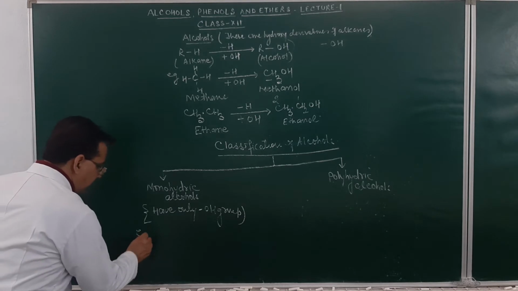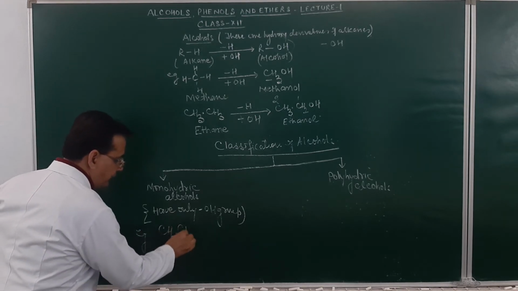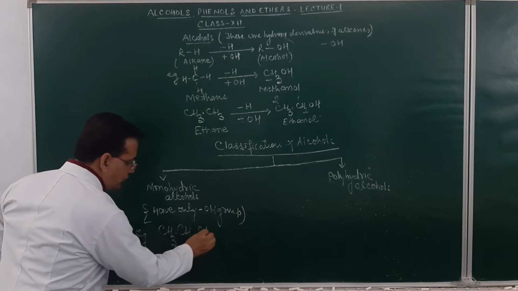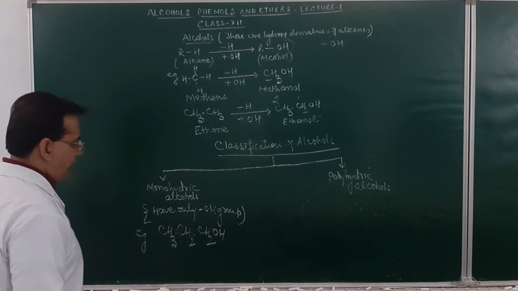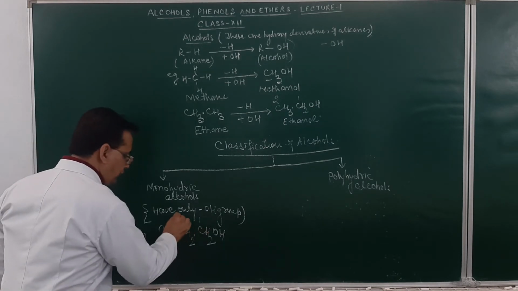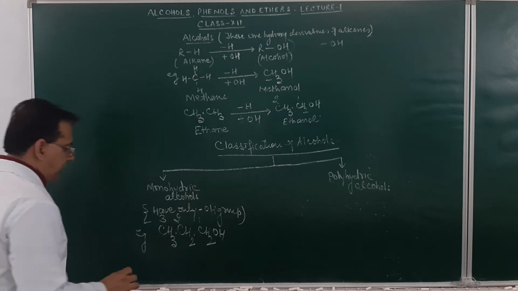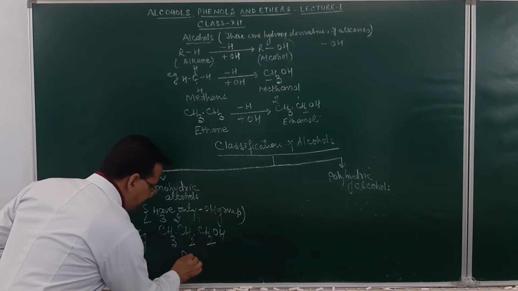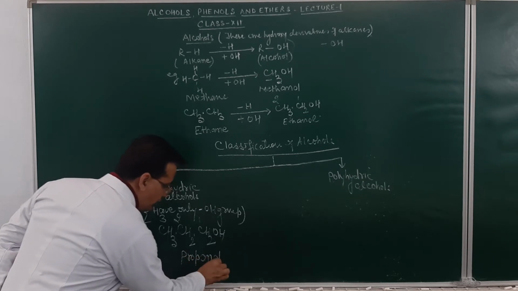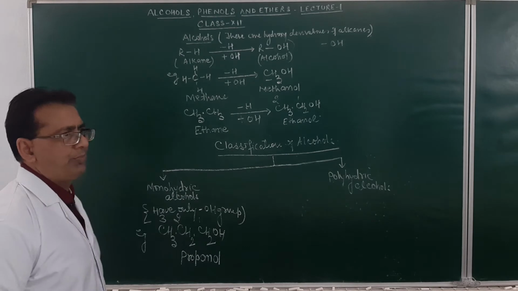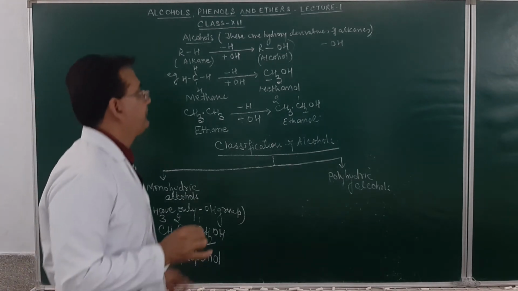For example, if we consider CH3, CH2, CH2OH, how many carbons over here? 1, 2, 3. For 3 carbon atoms, what is the root word? Prop. Single bonded ane. Suffix will be ol. So, what is the name of this one? Propanol.